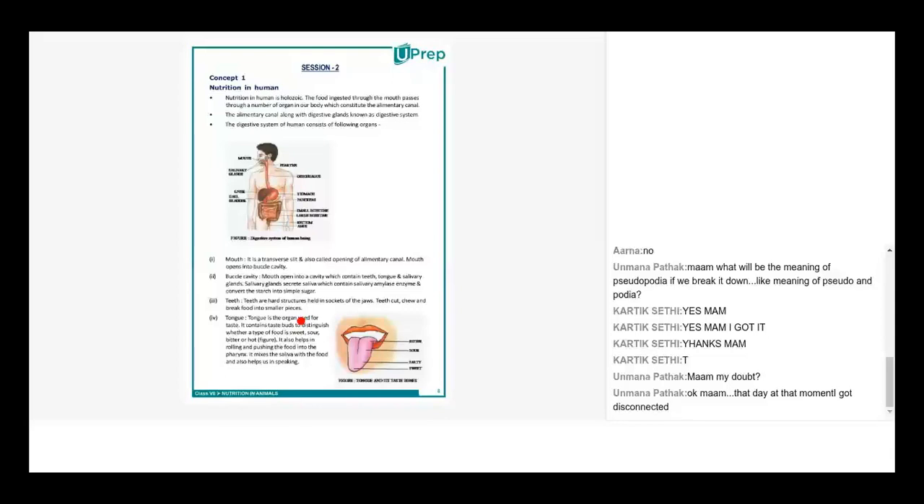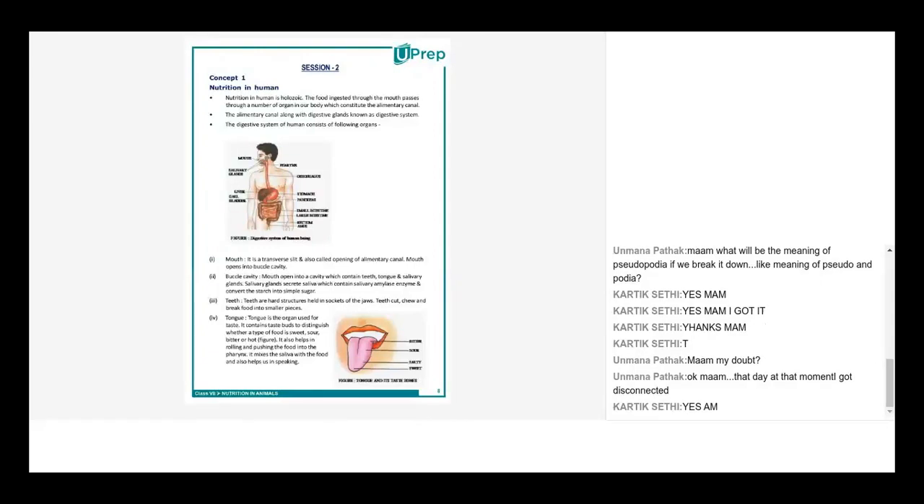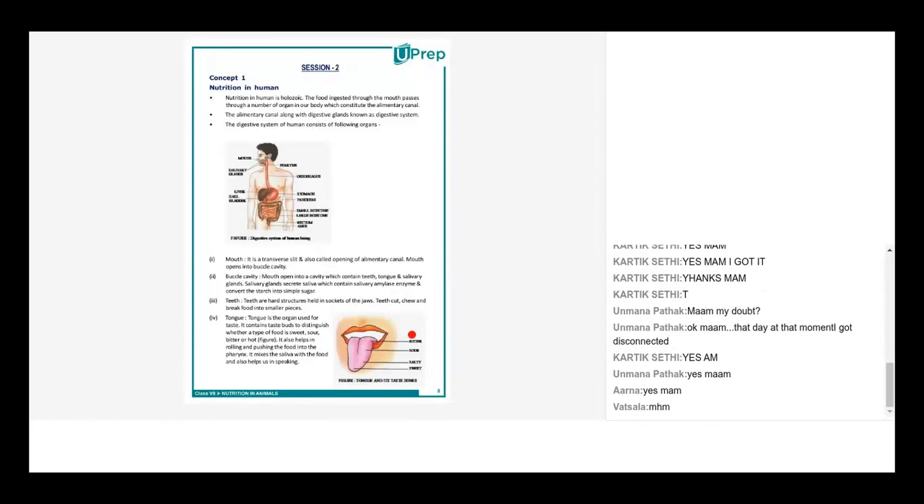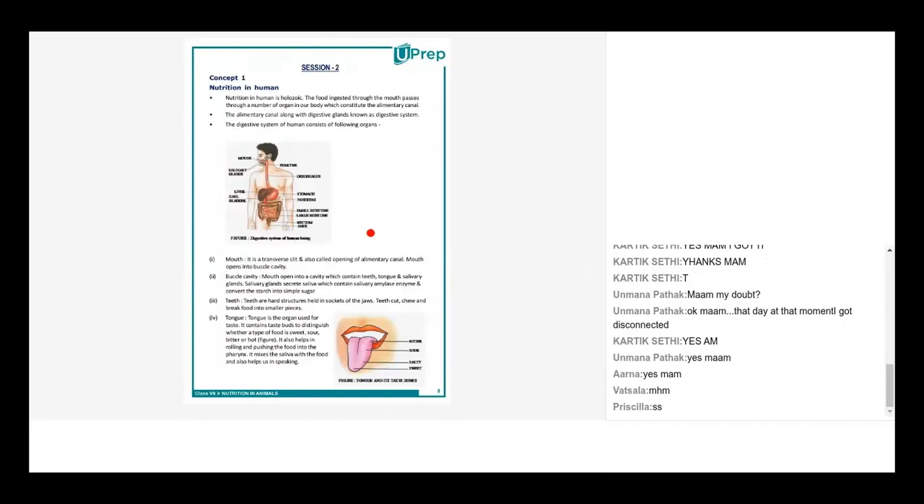As I discussed and shared with Karthik also, human beings have a holozoic form of nutrition. Does everyone agree that human beings have a holozoic form of nutrition? Yes or no? Yes. Okay, fine. If all of you agree, how are you going to prove that human beings have a holozoic form of nutrition? What are the ways to prove it?